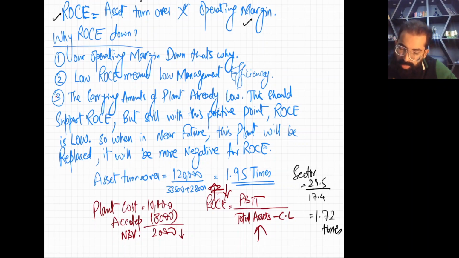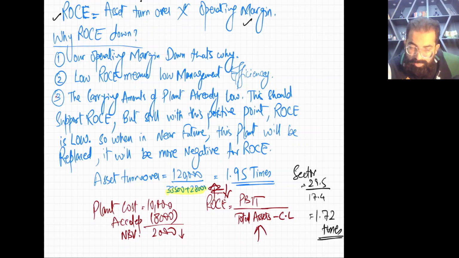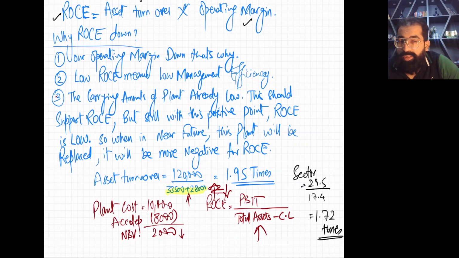Okay. So currently our asset turnover is better than the industry, but yes, be careful. In the near future, when we replace the plant, our denominator will go up. Once our denominator goes up, our asset turnover will go down in the near future. Okay. So as an extra point, if you want to add asset turnover, you can.